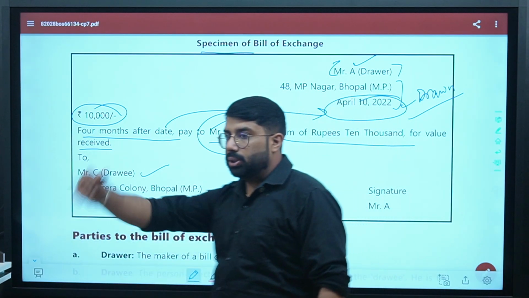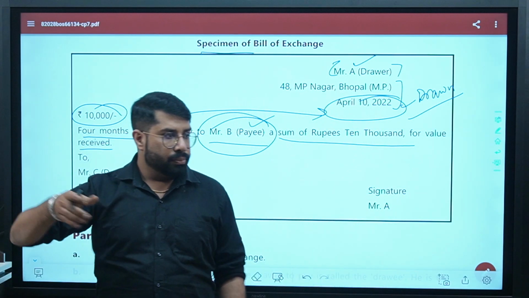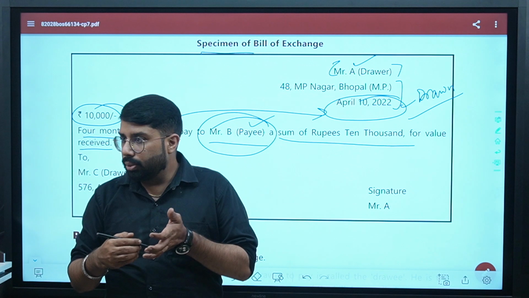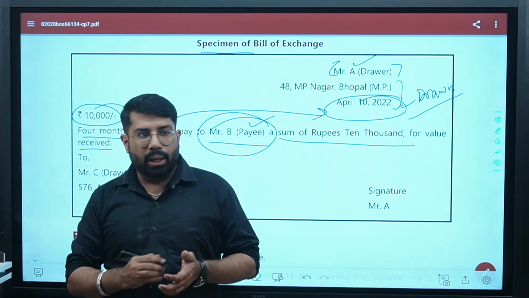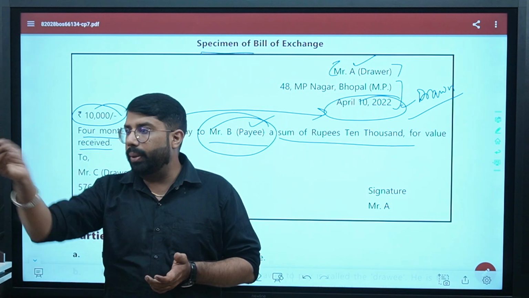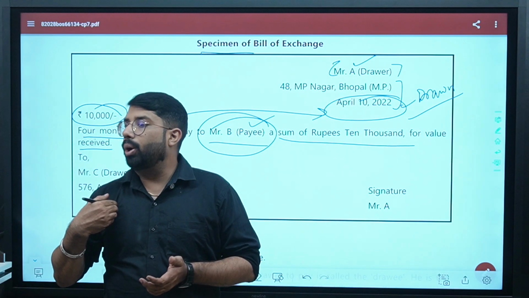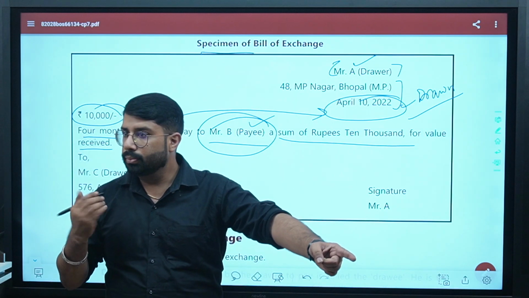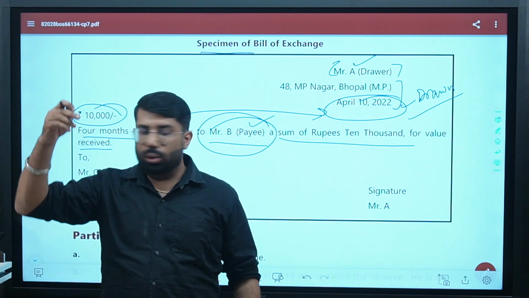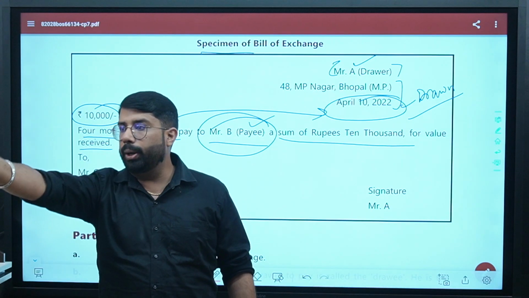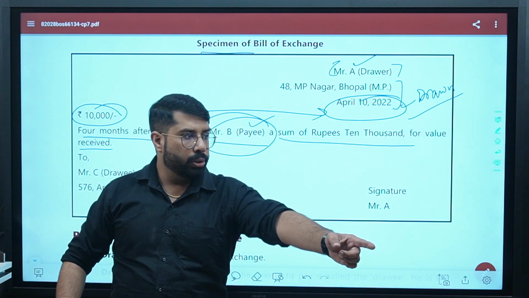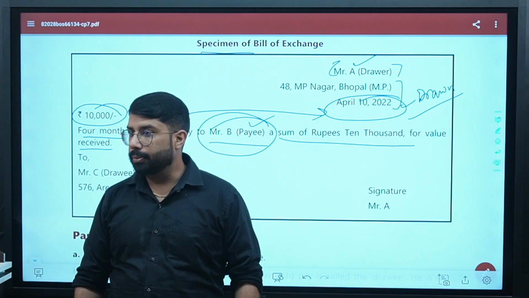It means if I am seller, you are buyer. I am drawing the bill of exchange. You are accepting it. And in that bill of exchange, I have clearly written that you will not make the payment to me. You will make the payment to my order, to him. Are we clear? So, I will be drawer, you will be drawee, and the person to whom the payment has to be made will be payee.